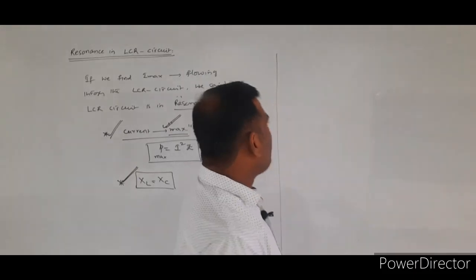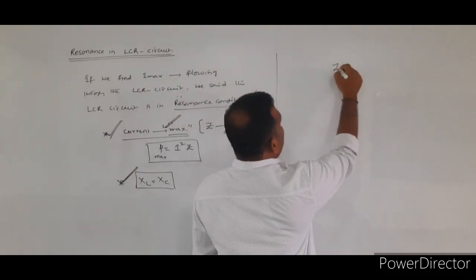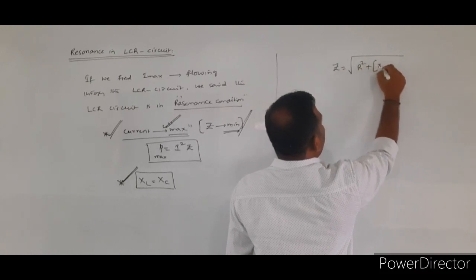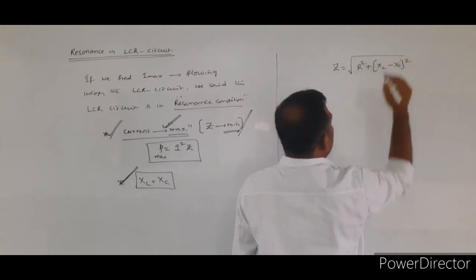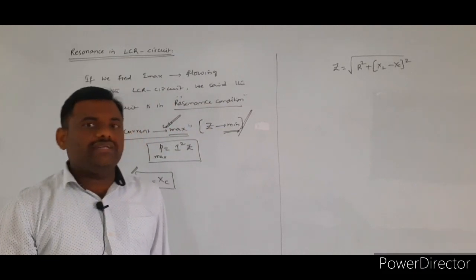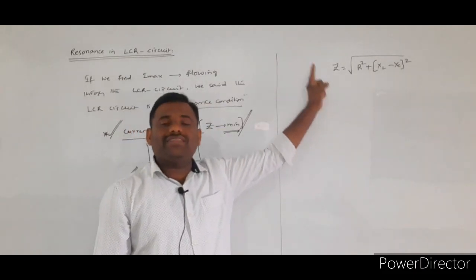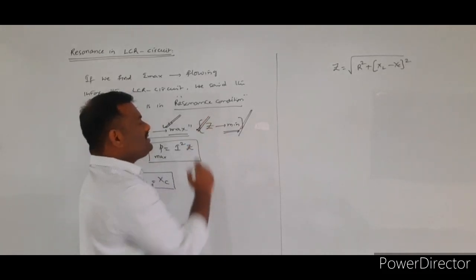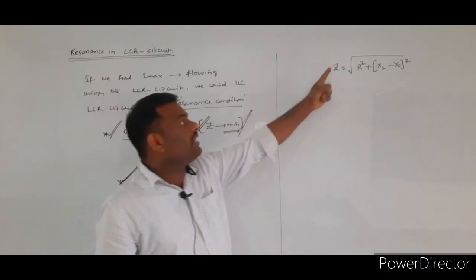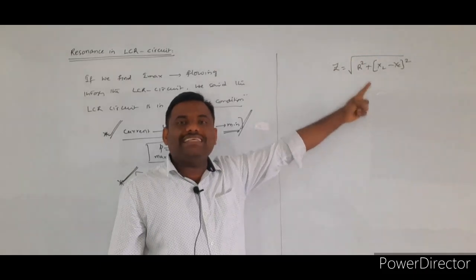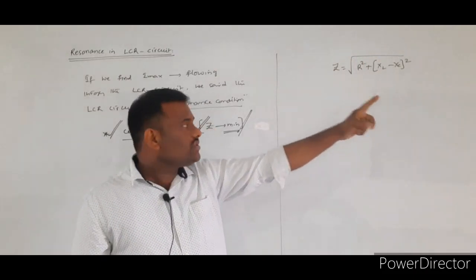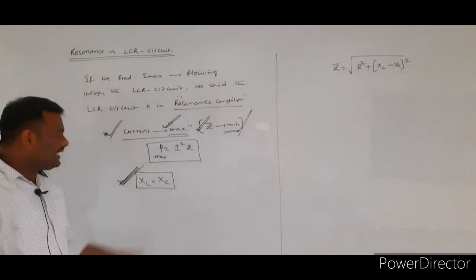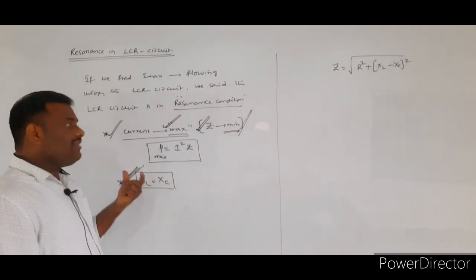So what is the general formula for the impedance here? The impedance general formula is given by Z is equal to the square root of R square plus (XL minus XC) whole square. Here Z we call the impedance of the given LCR circuit. So when the Z value should be minimum, the actual formula for Z is equal to under root of R square plus (XL minus XC) whole square. So here the required condition for the resonance circuit, we are saying that the impedance value will be minimum.